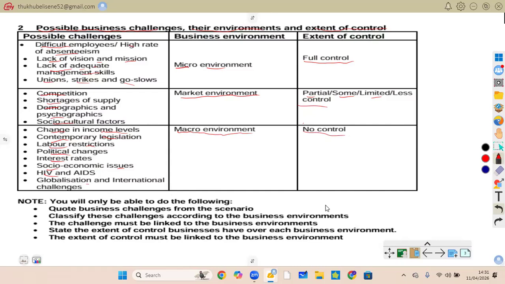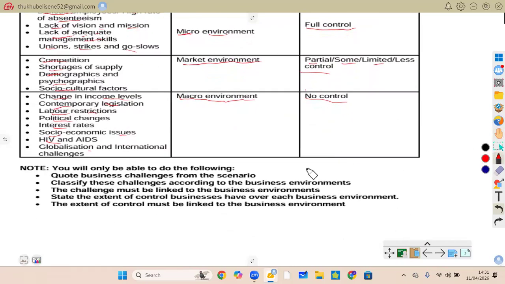You should remember when we talked about them, the macro environment, the definition you gave is an external environment that is very far from the business. So it means you have no control as a business. So that is that. Let's move on to this note that is very important.